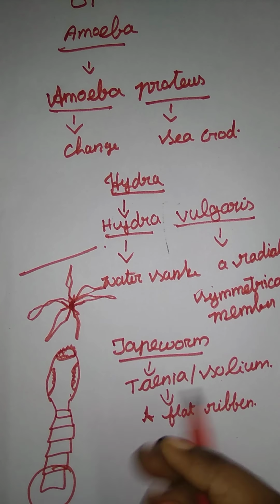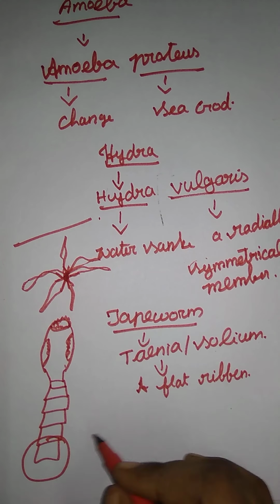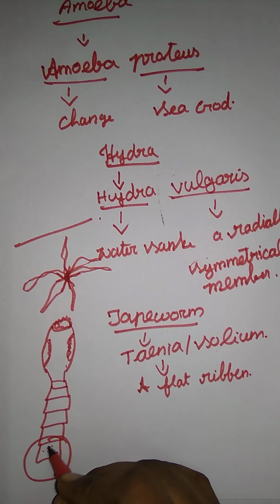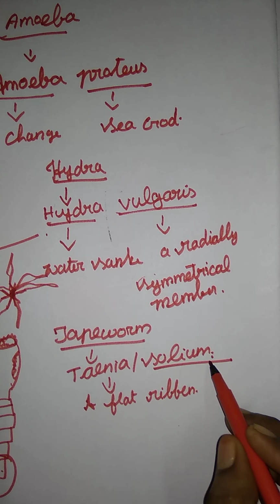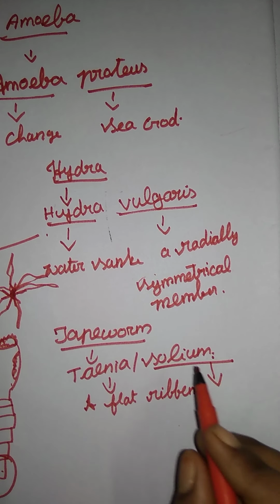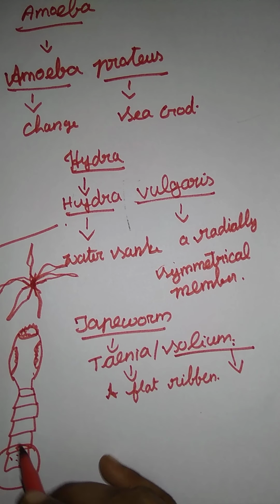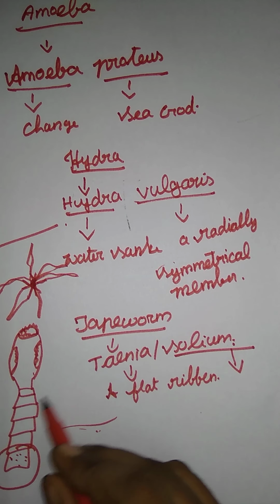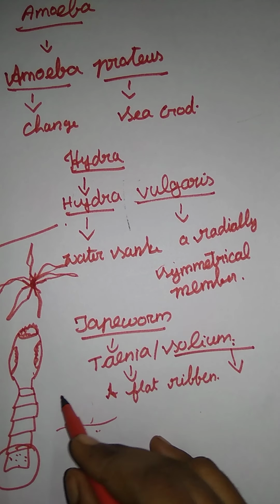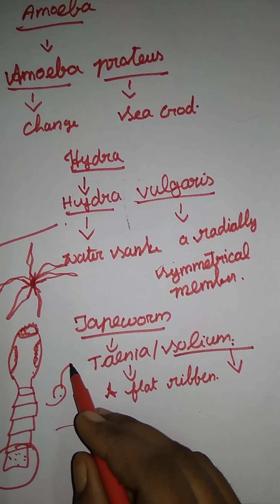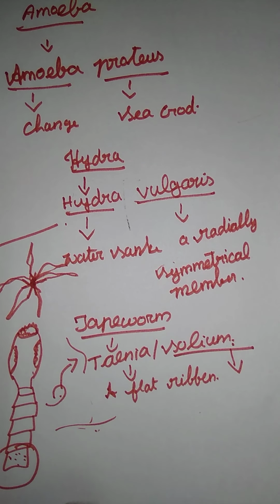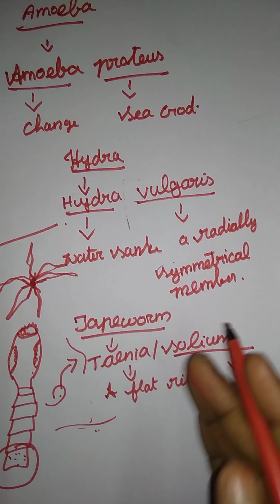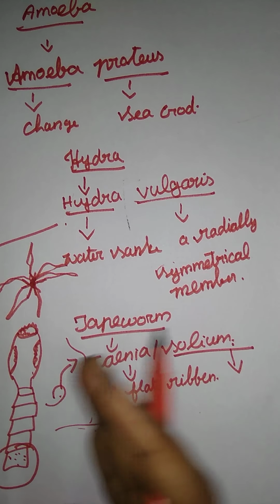Here the matured part, the last segments, near the 33rd segment at the end, has a matured egg part. Here they are given the name solium, which means eggs excreted by themselves. In the last part they excrete the egg part. Okay? The eggs are laid in the terrestrial area. When animals come and eat it, automatically it enters the animal body. Animal cooked improperly, and people who eat it, in their body this Taenia solium will regrow. Okay, this is the transmission of a tapeworm from one body to another body.